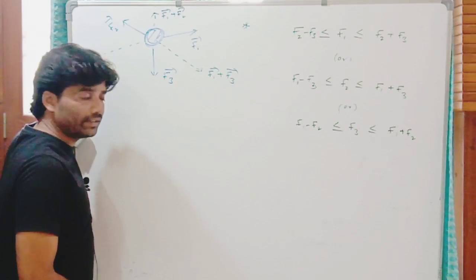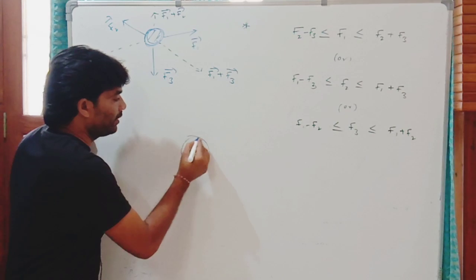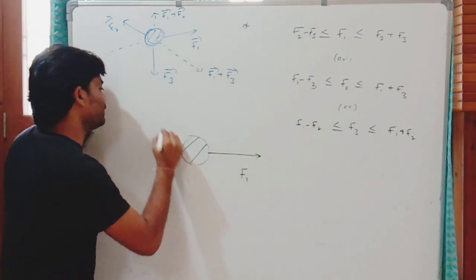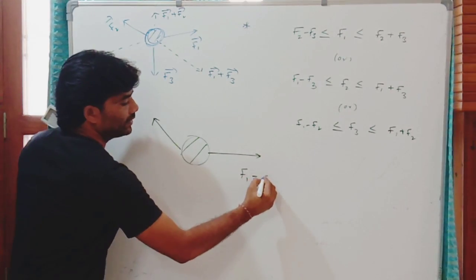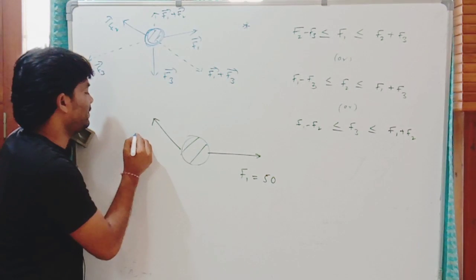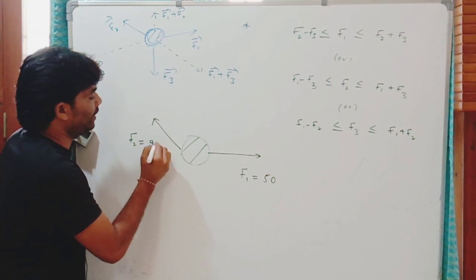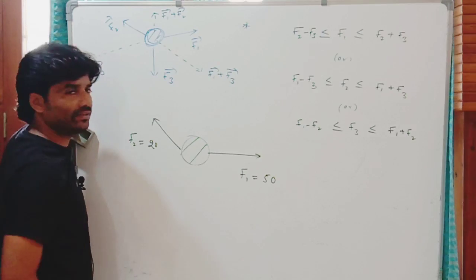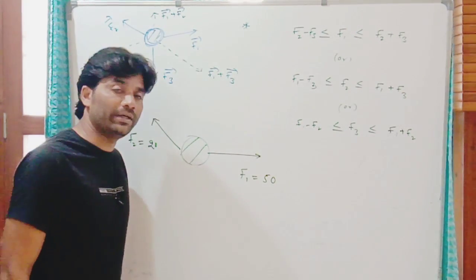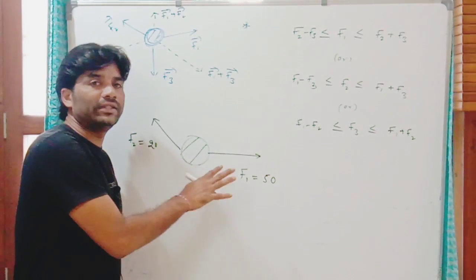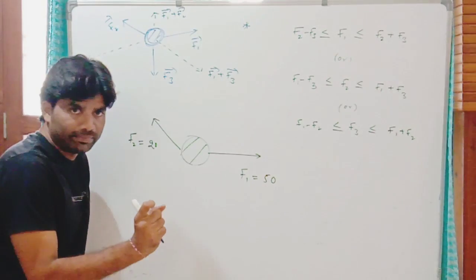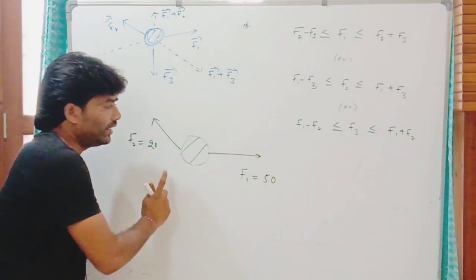I'll give one example set of three forces here. An example for a system which is in equilibrium under three coplanar forces. Out of three forces, two forces are known: the first force magnitude is 50 units and the second force magnitude is 20 units. They are applied like this. Now what should be the third force? The range of the third force which is to be applied on this body in order to keep the system in equilibrium. To know the magnitude of the third force, the condition is what?